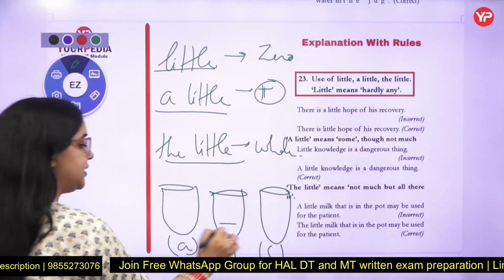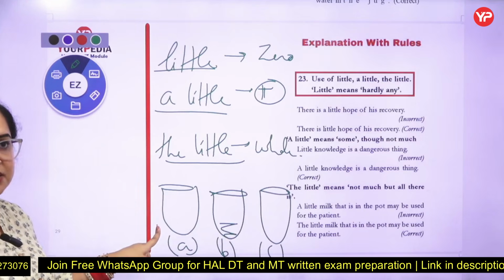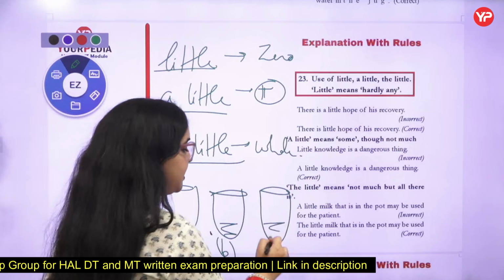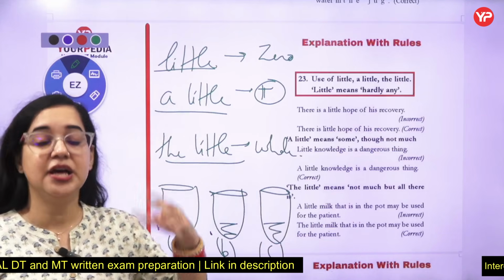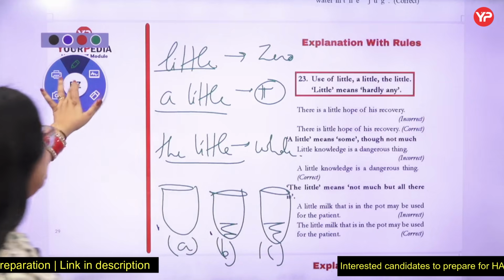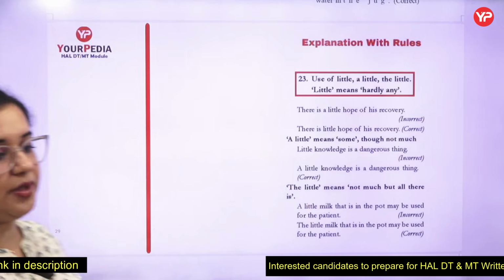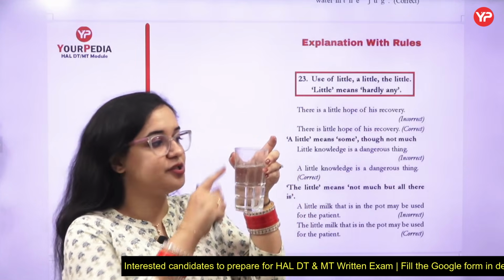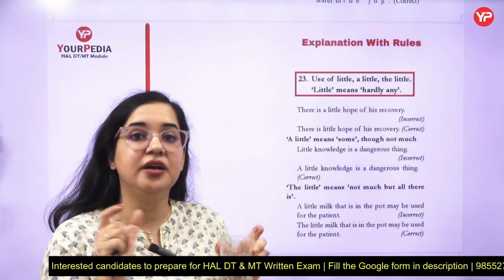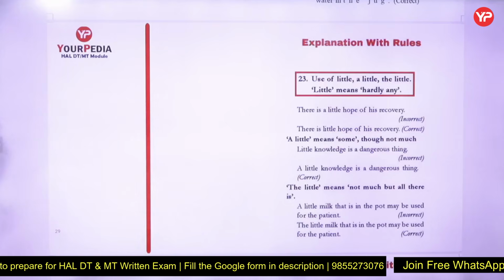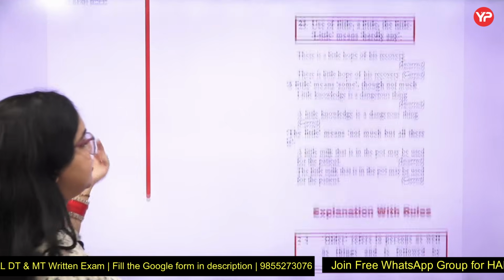This is empty, this has water. There is little water in glass A, there is a little water in glass B, and this has water and it was drunk by me. The little water present in the glass was drunk by me. This is the way we learn rule number 23. Now, if I show you one glass right now, it has water, so you will say there is a little water in the glass, right? So that is the way you are going to use the difference between little, a little, and the little.